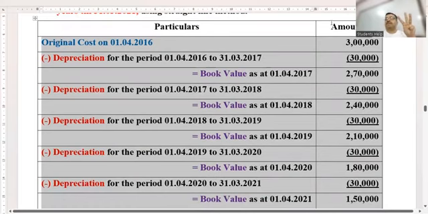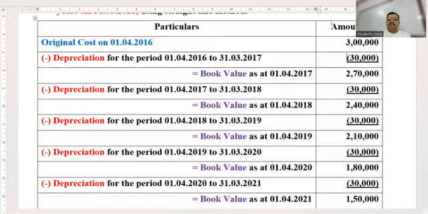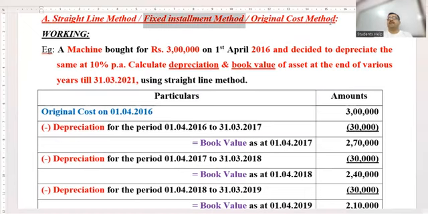So every time 10% is calculated on what value, children? Purchase price rupees 3 lakh. That is why it is called the original cost method. The other thing to analyze: the first year depreciation is 30,000. Second year again, children, it is 30,000. Third year again it is 30,000. Fourth year again it is 30,000. And fifth year again it is how much, children? 30,000. So value of depreciation remains the same every year, or it keeps on changing? Same. That's why the method is named as, children, fixed installment method, because the amount of depreciation is same.